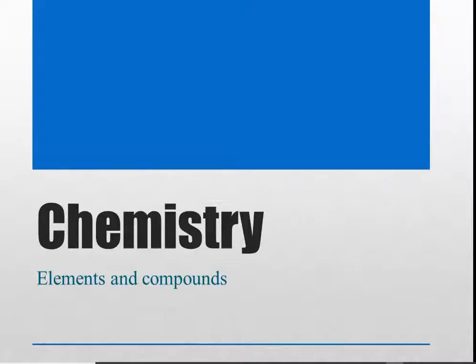Welcome to the third video in this series on chemistry. If you had seen the first two videos, you must have learned that matter consists of atoms and molecules. And atoms and molecules, especially atoms, they consist of nuclei and electrons, and the nucleus has protons and neutrons. Now these form the smallest particle of any matter.